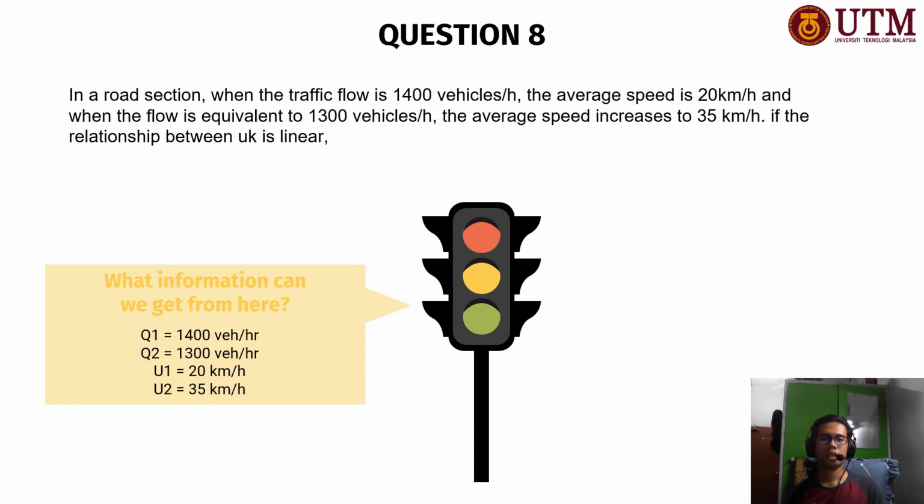So, what information can we get from here? What can we denote? From the question, we can see that in the first condition, Q1 or flow 1 is 1,400 vehicles per hour, corresponding to its speed U1, which is 20 km per hour, whereas for situation 2, the flow is 1,300 vehicles per hour, corresponding to its speed, which is 25 km per hour. Alright, so let's move on to the next page, which is the question and answers part.